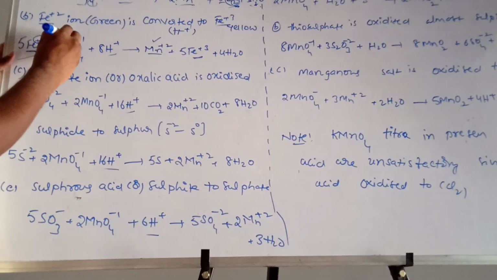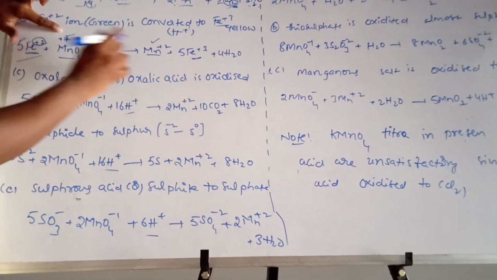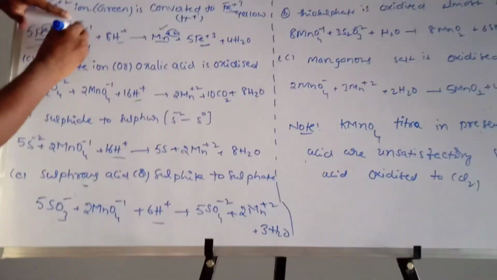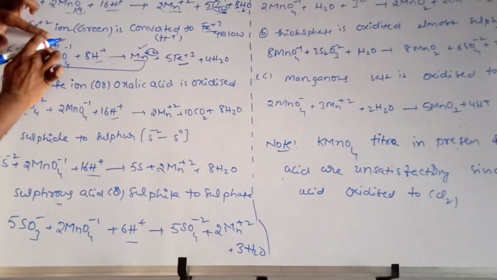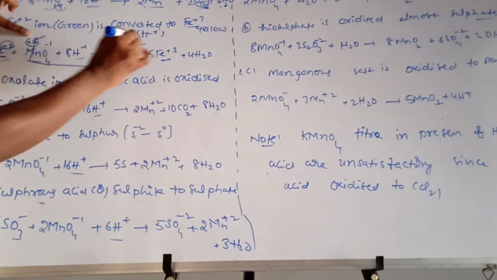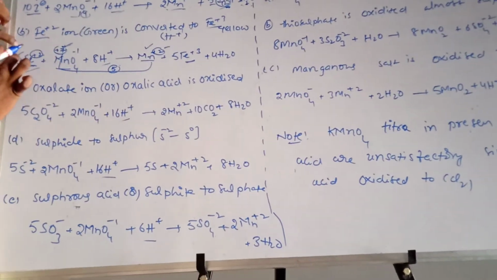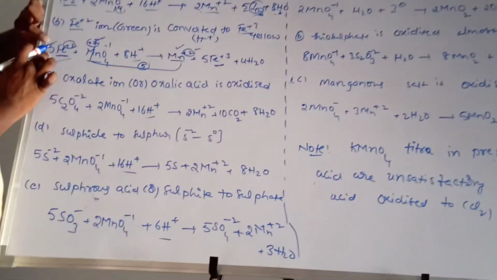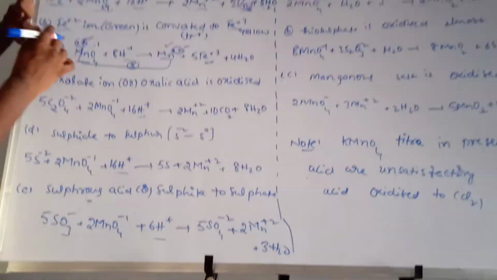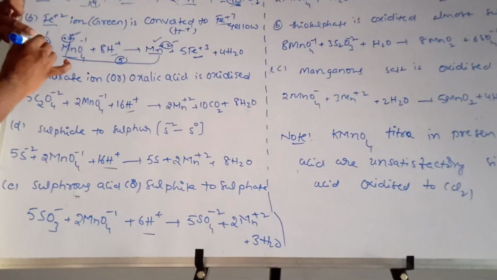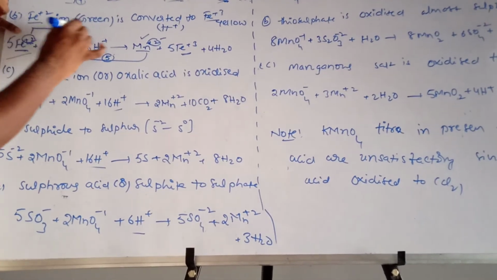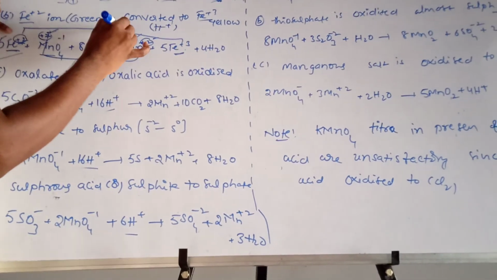Okay, already you know here plus 7, here plus 2. See students carefully, plus 7 to plus 2, the difference is 5. The 5 you will write this side. I hope everybody understands. See again carefully, Fe power plus 2, here plus 2, here plus 3, the difference is 1.